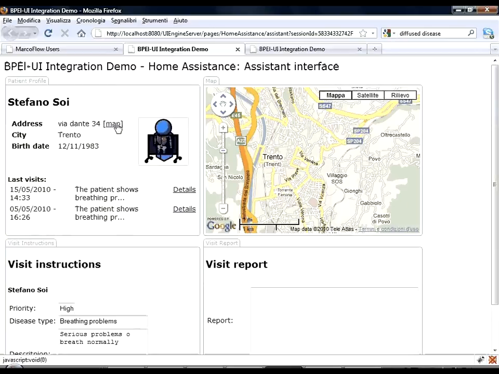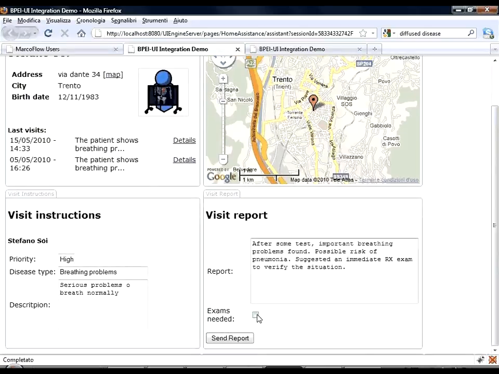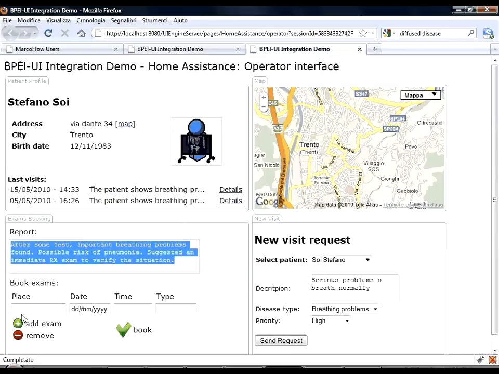At this point, the assistant physically visits the patient and writes a report, specifying if further exams are needed or not. This report is processed in the BPEL engine, which calls the report archiving web service and, since further exams are actually needed, also sends the report to the operator that will have to book the exams.